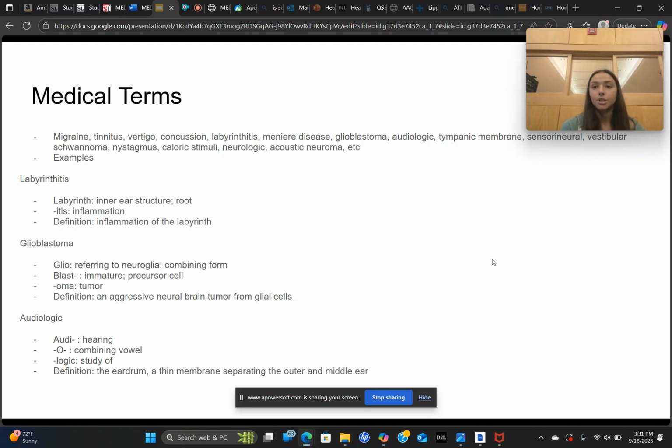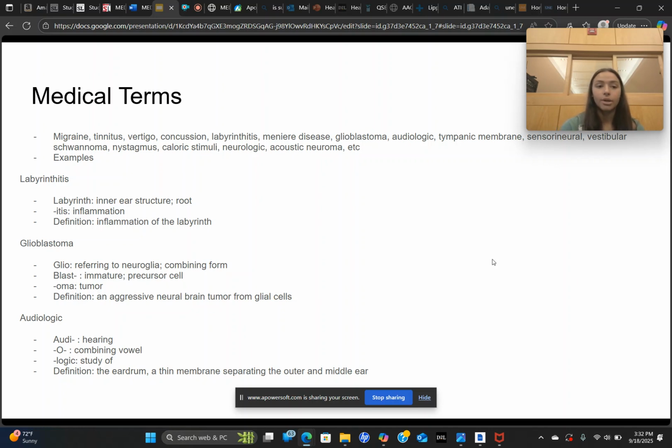Some medical terminology that was used throughout this case, and then I'm going to explain 3 of them. Migraine, tinnitus, vertigo, concussion, labyrinthitis, Meniere's disease, glioblastoma, audiologic, tympanic membrane, sensorineural, vestibular schwannoma, nystagmus, caloric stimuli, neurologic, acoustic neuroma, and there are many more, but I'm just listing 3 more where I'm going to explain what they mean.